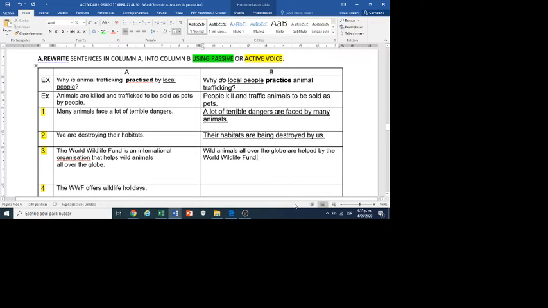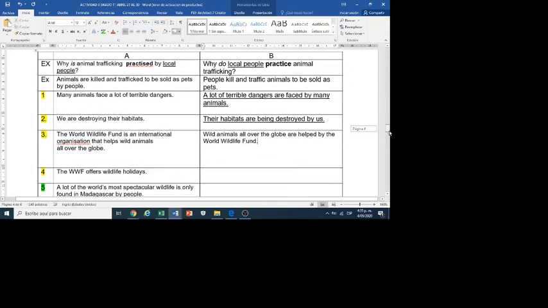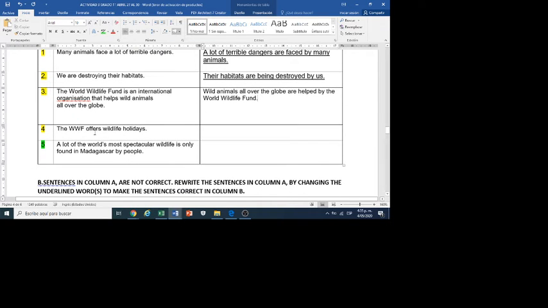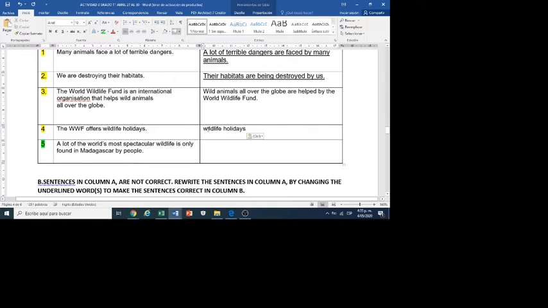Number 4, active to passive. Who receives the action? Wildlife holidays. This is the subject in the passive voice. Capital W. Wildlife holidays.